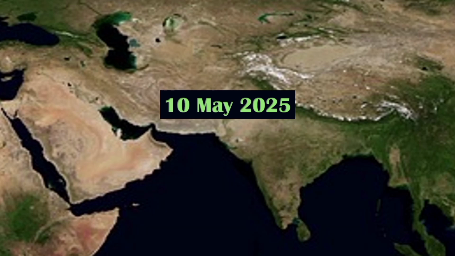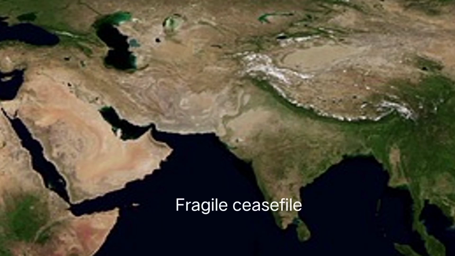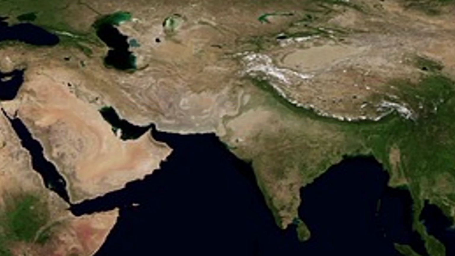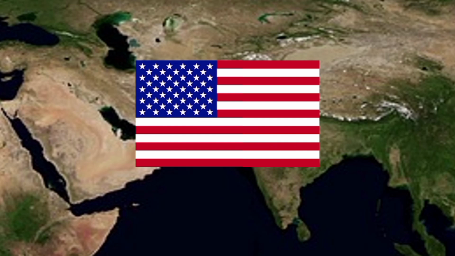On May 10th, a ceasefire was brokered through hotline communication between the Directors General of Military Operations of both countries. Despite the ceasefire, sporadic violations were reported. A fragile ceasefire was reached around midday on May 10th, 2025, with U.S. intervention due to concerns over potential nuclear escalation.